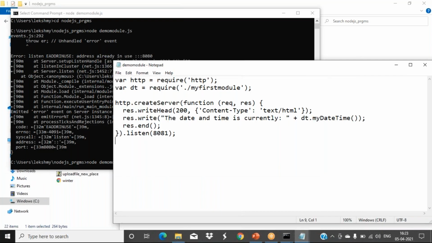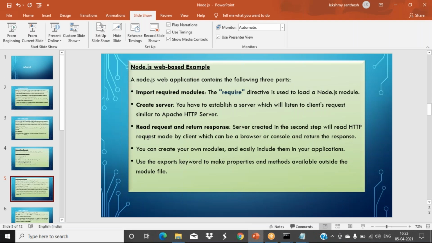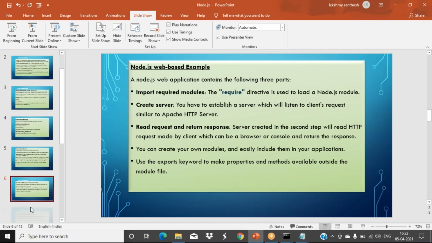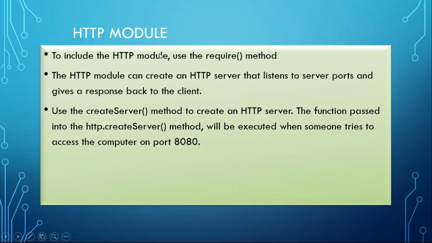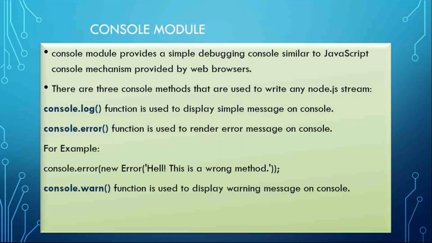Okay. So these things we covered in the last class. We discussed the HTTP module, and to include that, the require method and how to use it. It can create a server that listens to the server ports and gives a response back to the client. So 8080 is the common port. When you create any web server, it will always refer to this one, 8080. If it is not working, you can try a different one.